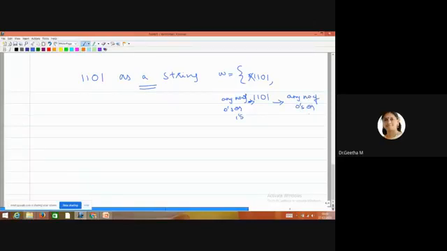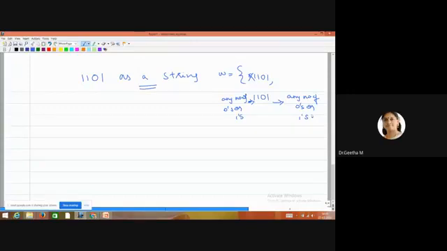zeros or ones. So the question mentions 1101 as a substring, but they have not given the details of what your beginning part and ending part are. So implicitly, these strings will start with any number of zeros or ones, followed by 1101, then followed by any number of zeros or ones. So the meaning of the question is, they have mentioned only the substring part.